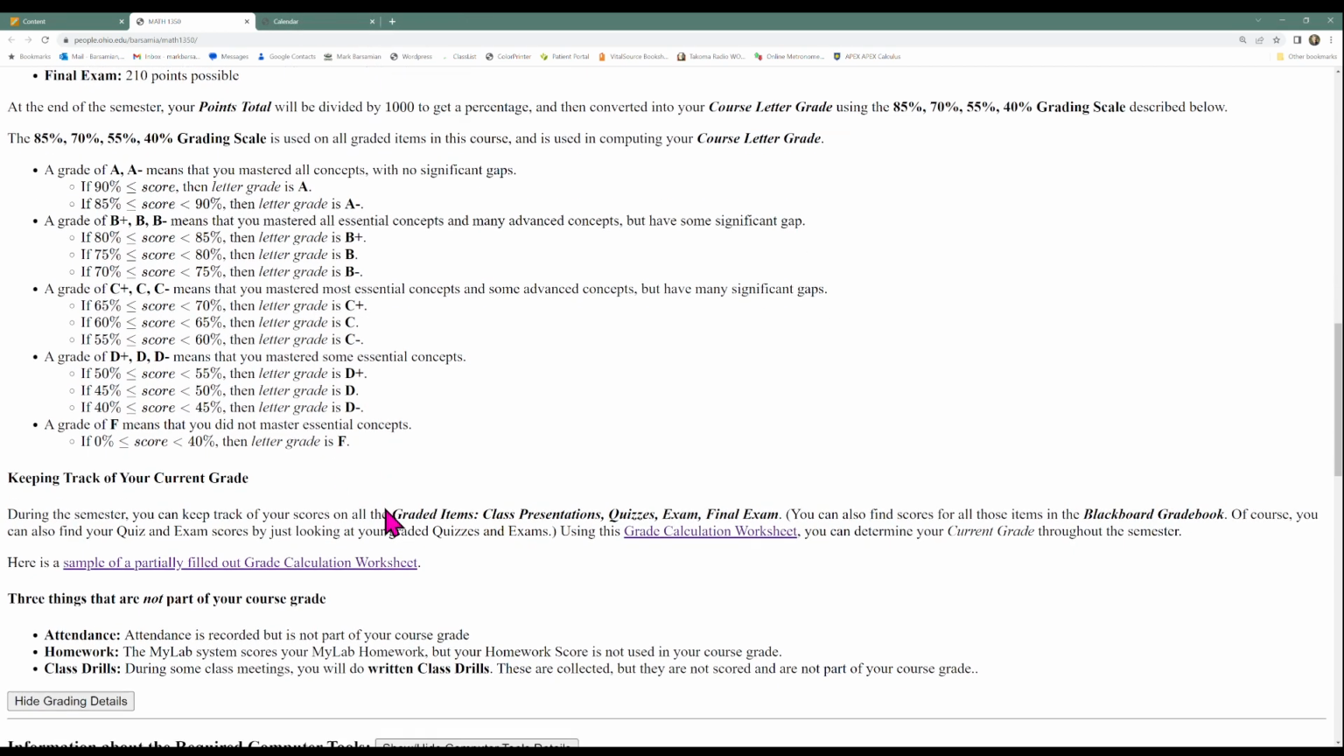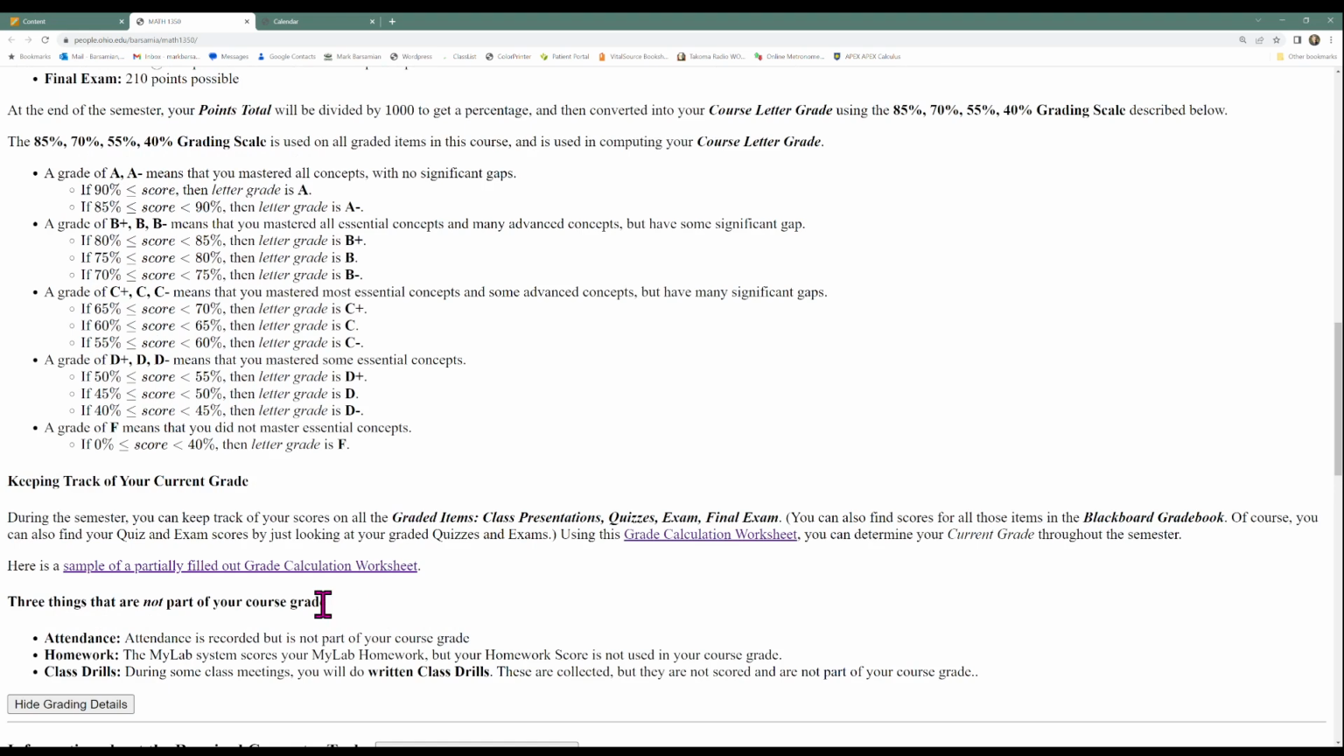So that's how the grading works. Now notice that there are some things that are not part of your course grade. First of all, attendance. Attendance is required in this course, and it's recorded. Your instructors will be taking attendance and recording it. But it's not part of your course grade. You might wonder why we take attendance if it's not part of your course grade. It's because we need to know that information. We need to know who's coming to class and who's not.